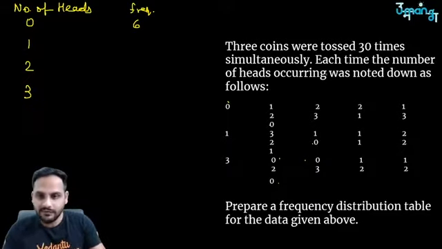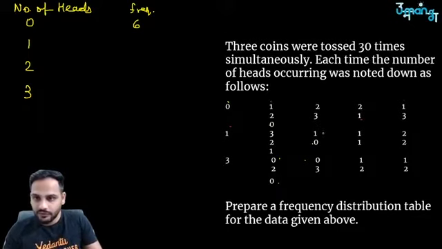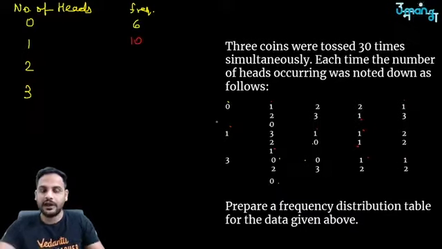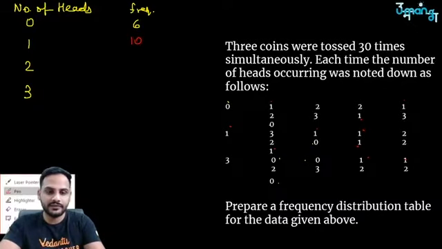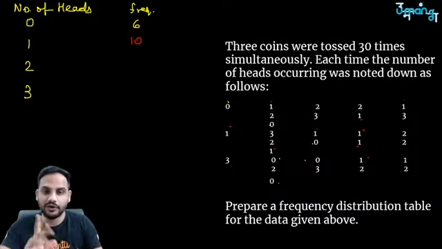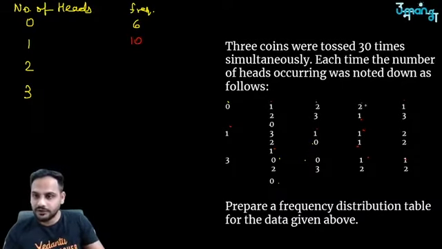So 1 head I have got 1, 2, 3, 4, 5, 6, 7, 8, 9, 10, 10 times. How many times I have got 2 heads? So 1, 2, 3, 4, 5, 6, 7, 8, 9. 9 times.